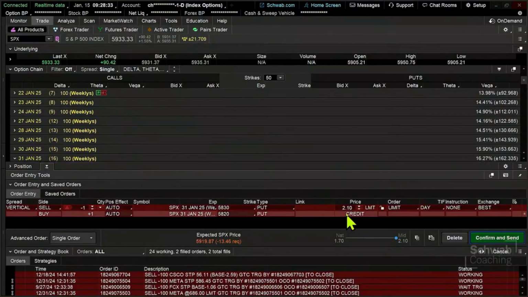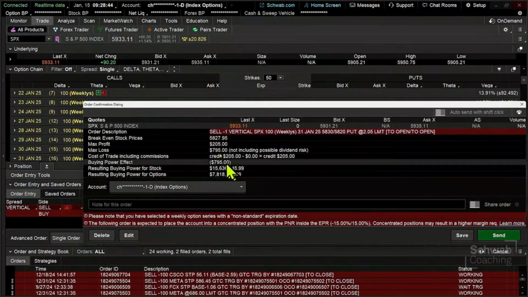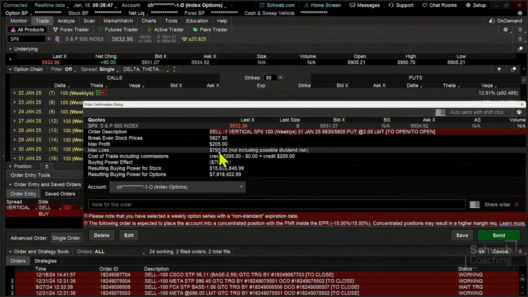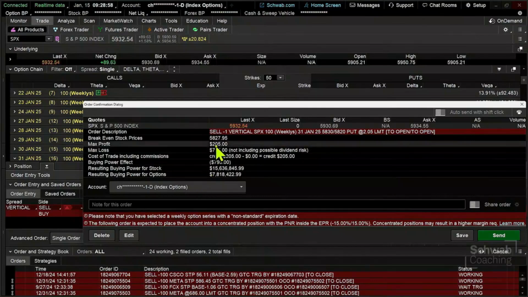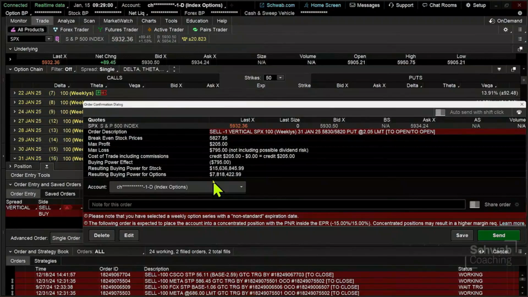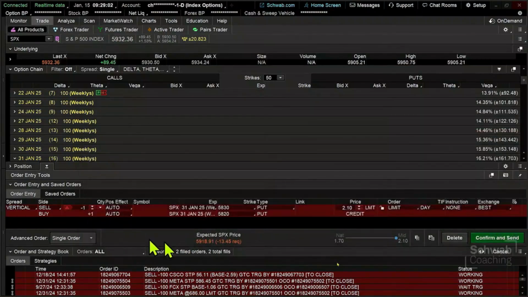We're going to sell the 58.30, and we're going to buy the 58.20. And in this case, we're getting $2.10 for the same width of that vertical spread. We're just a little bit more extrinsic value, a little bit more volatility. So if we click on confirm and send, now we're making 205 against 795. Longer time frame to be in the trade, right? But here's kind of the thought process in creating this trade: we might not necessarily hold this all the way to get to that 205 premium, right? We want to be able to get to this trade and buy this back for less.